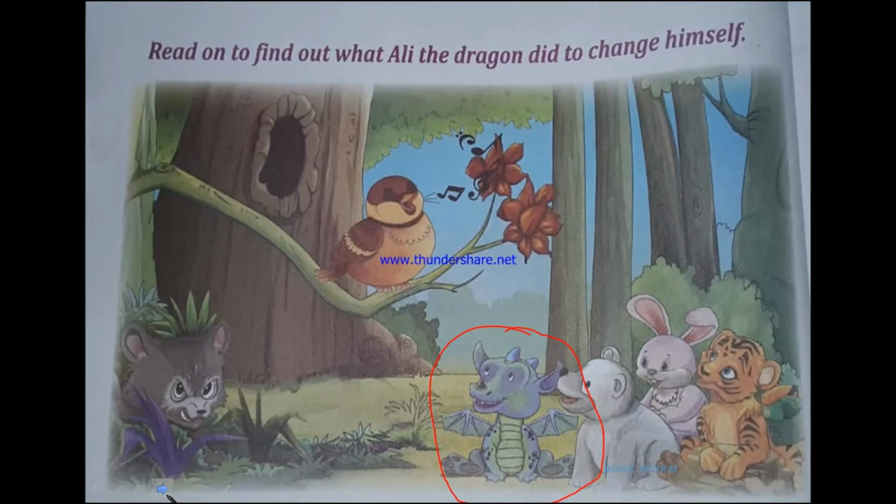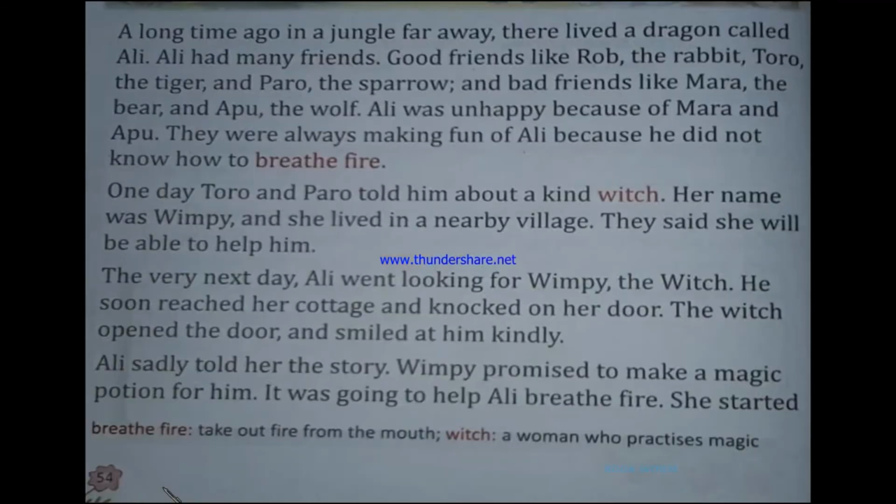What is the meaning of unhappy? Unhappy means sad, right? You already know that. So let us read and find out why this dragon was sad. So let's follow the chapter.